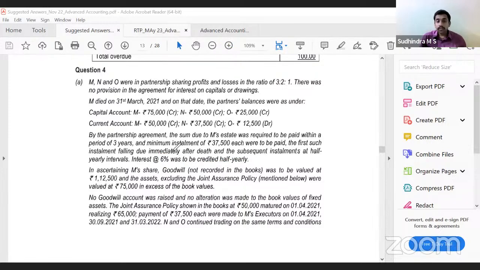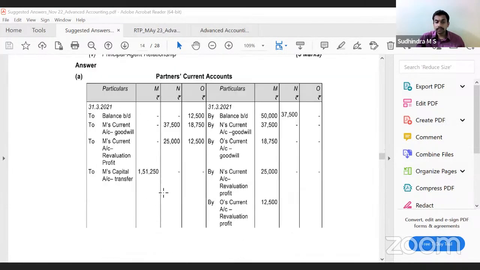Right? Now, going with the literal understanding, yes, since they have not given per annum, interest at 6% was to be credited half yearly. You can calculate 6% interest every half year. If the amount to be paid was 1 lakh, first half year it would be 6,000 interest. Second half year it would be 1,06,000 into 6% interest. So every half year you can calculate 6% if there is no per annum.